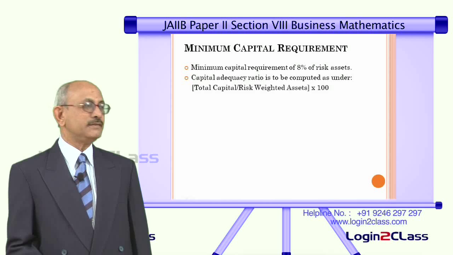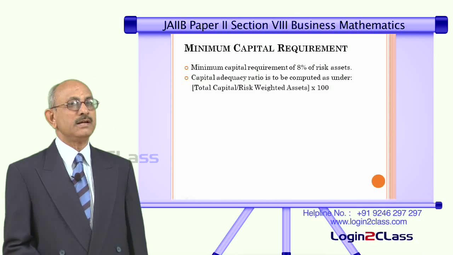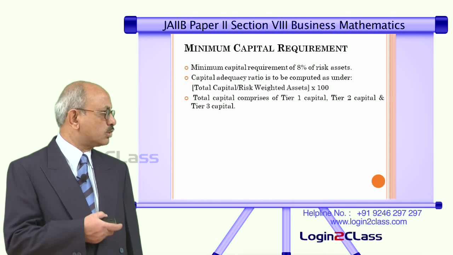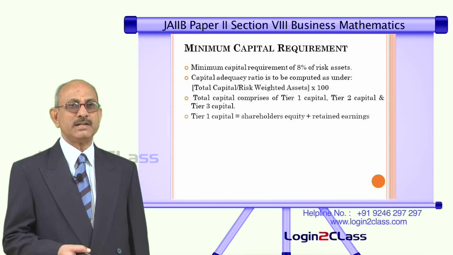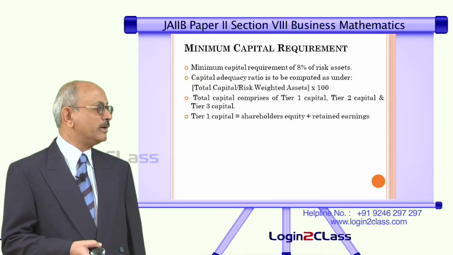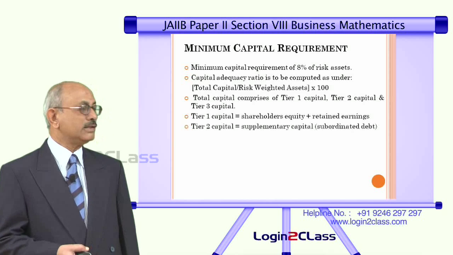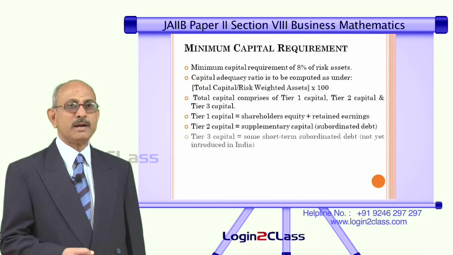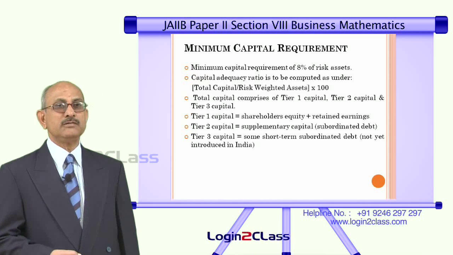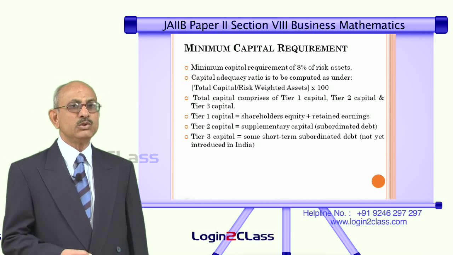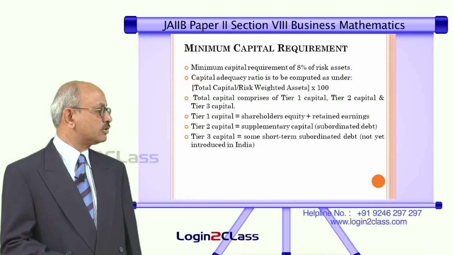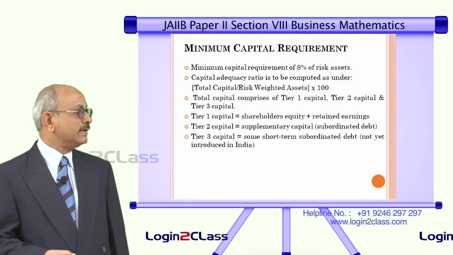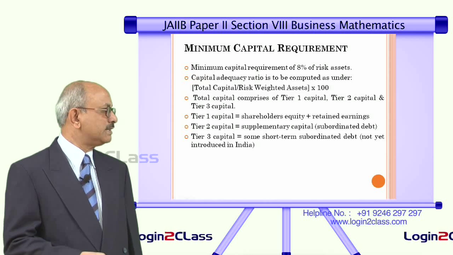And in the case of this, they also go into the details of what should be the numerator and the denominator. As you have seen, in the numerator you have total capital and in the denominator you have risk weighted assets. So, they will decide what should be total capital. So, they say again that the total capital can be of 3 types of capital. One is called tier 1 capital, other is called tier 2 capital, third one is called tier 3 capital. So, tier 1 capital is the most important capital. It belongs to the shareholders equity plus retained earnings. That means whatever profits the entity is making, if they are retained in the company, it is treated as part of the tier 1 capital.